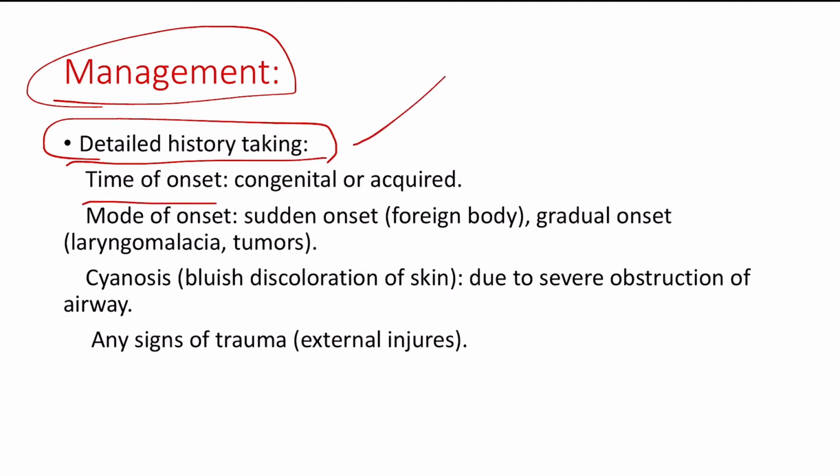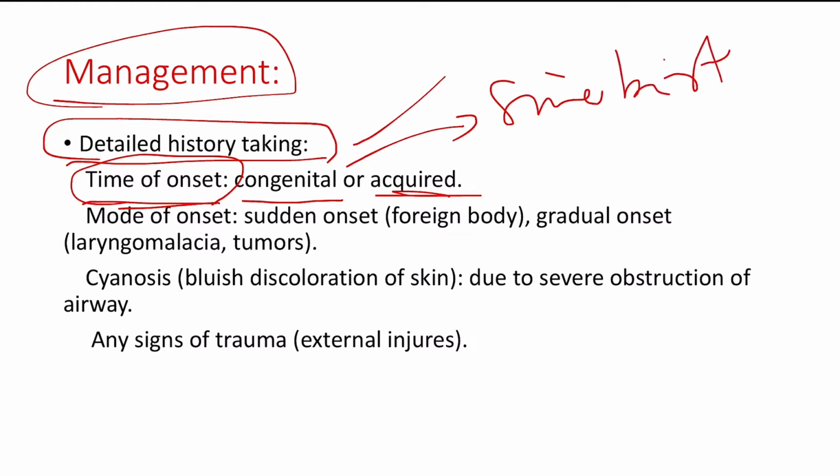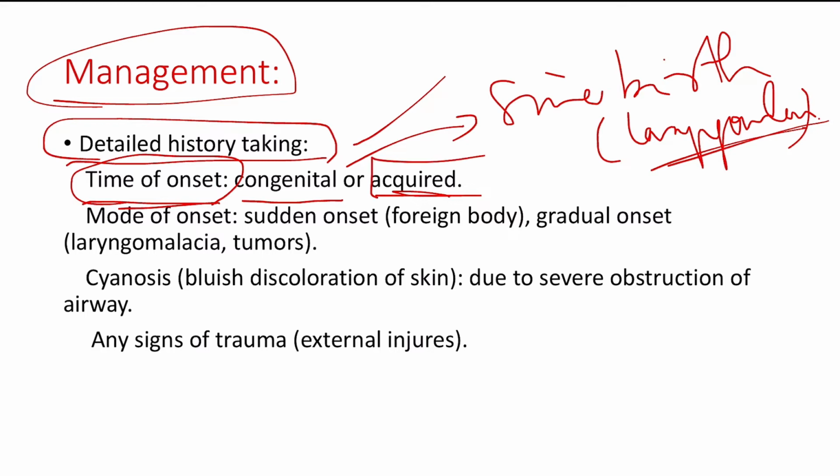And you have to ask about the time of onset, whether it was congenital or acquired. If it is congenital, then it will be present since birth. Okay. Basically, laryngomalacia. One important condition which is present since birth is laryngomalacia. We will deal with it later. Floppiness of the larynx. Okay, laryngomalacia. And if it occurs after birth, then it will be most probably acquired.